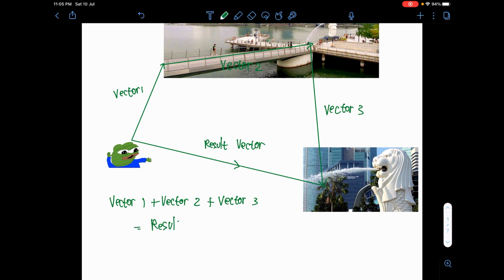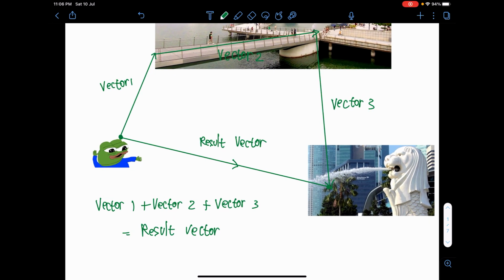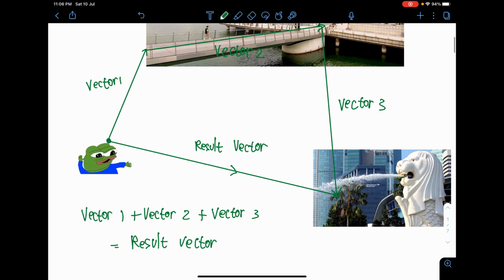This is one of the most common formulas you're going to do in vectors. We call this the vector addition formula. You just need to sum up where you start and where you stop. No matter how many times you do the vectors, what matters is where is the start and where is the stop. Then you just add every single vector that you found. This is one of the main and basic formulas you're going to use for vectors.